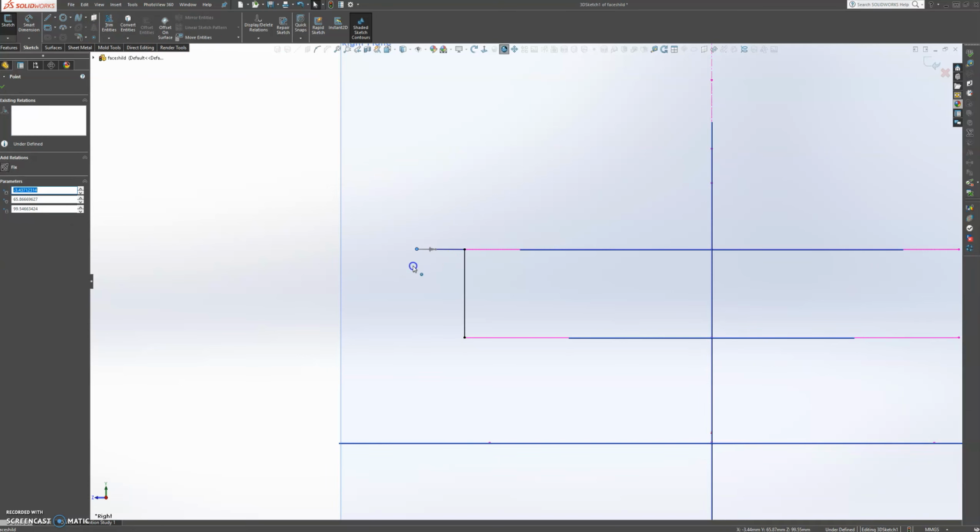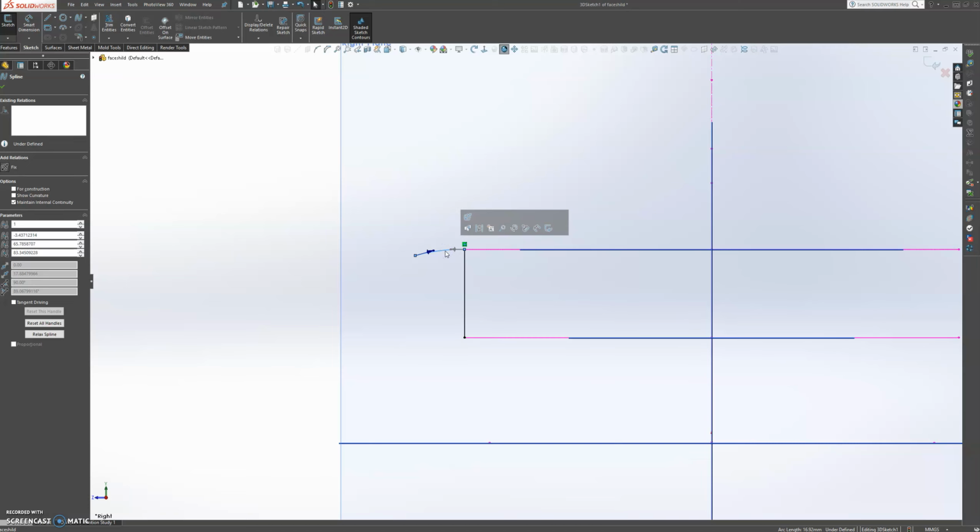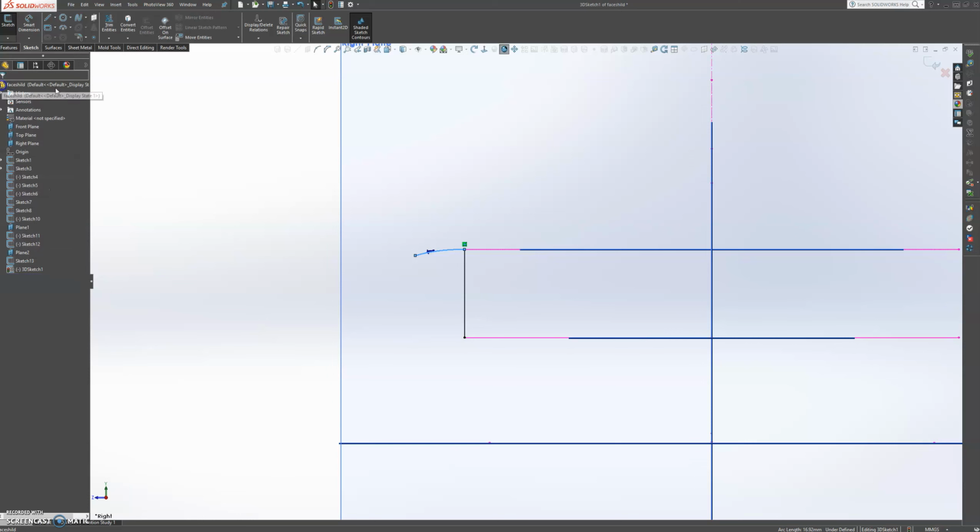Maybe we can come down with this a little bit just to make it more elegant. Okay, so let's make that tangent with the line over there, or not. Let's not.